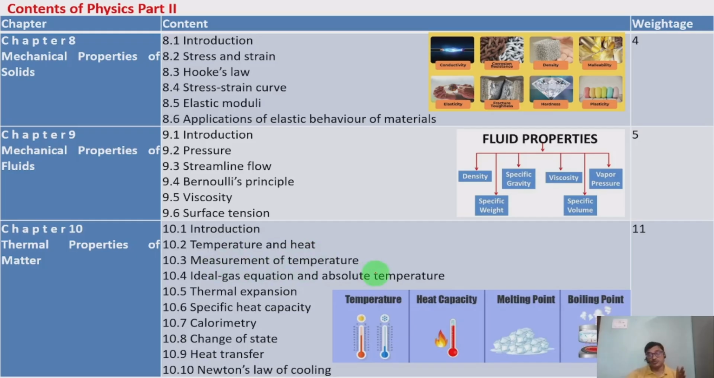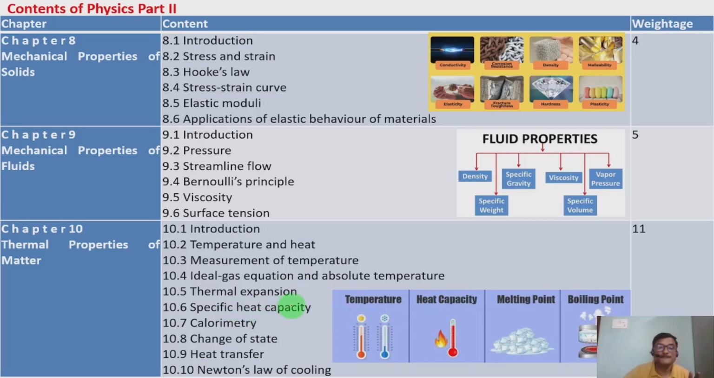How the temperature is to be measured. We cannot say hot or cold only by the senses, but how it will be measured. 10.4 Ideal gas equation and absolute temperature. The equation used for gases is called the ideal gas equation. PV is equal to mRT. That in detail we'll discuss, and absolute temperature which is used in the ideal gas equation, that also we'll discuss.